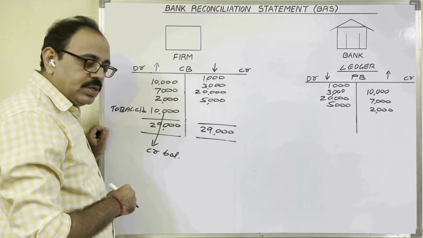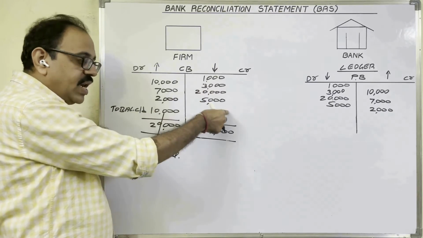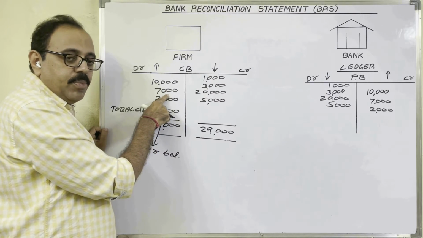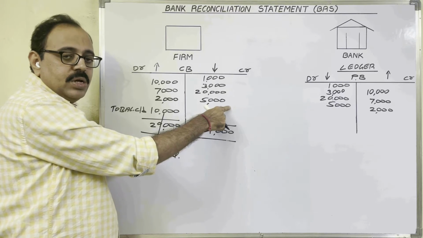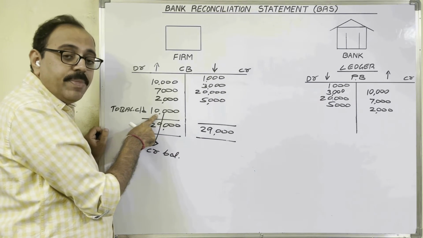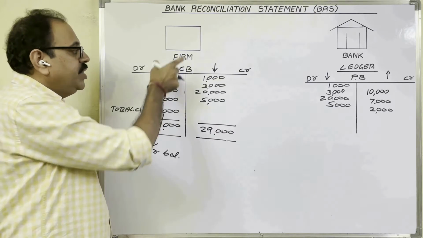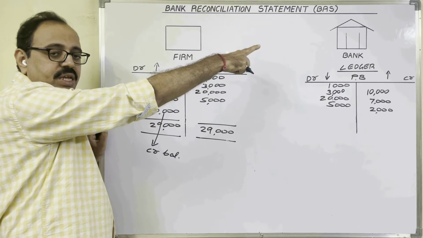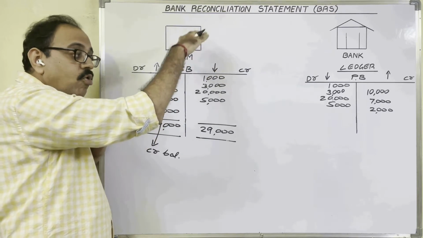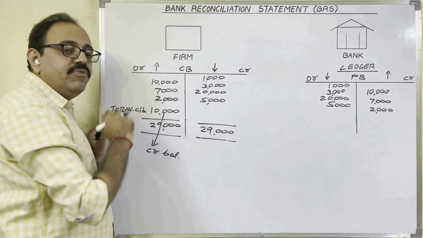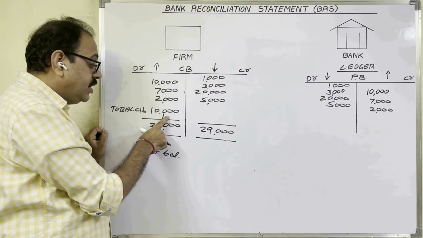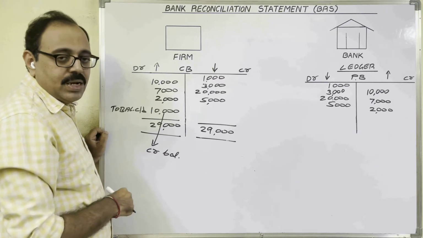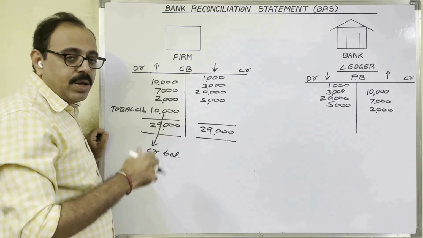What is the meaning of this? On the credit side, we record all withdrawals. On the debit side, deposits. So compared to the deposited amount, the withdrawal amount is more. Means how much extra did we withdraw from the bank? 10,000 rupees. So business people maintain current accounts now. On current accounts, they can avail overdraft facility, loan facility. Therefore, whatever bank balance they have, more than that they can withdraw. So the firm withdrew 10,000 extra from the bank. This 10,000 is known as overdraft bank balance, nothing but unfavorable bank balance.